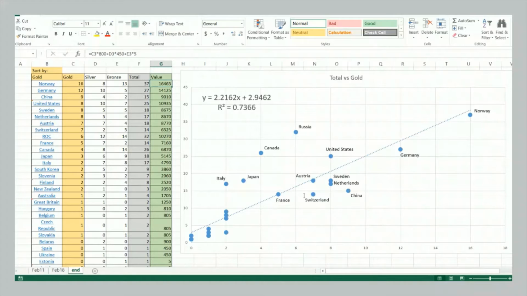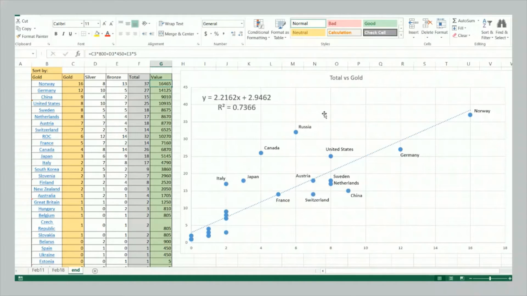So there's that group. And then we see this other formation up here. Okay, and this is why this R squared factor is not too close to 1. Okay, this formation right here is interesting. We have these 4 countries: Italy, Japan, Canada, Russia. And you can see just by looking at the dots, they look like outliers.